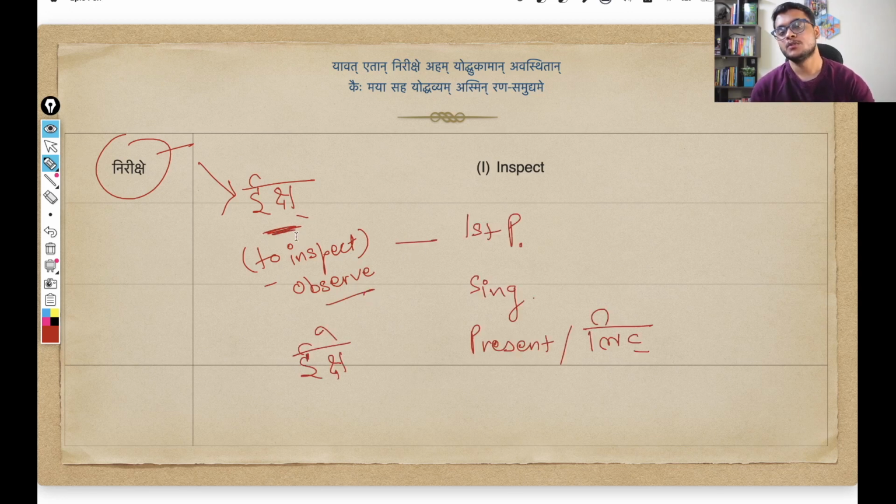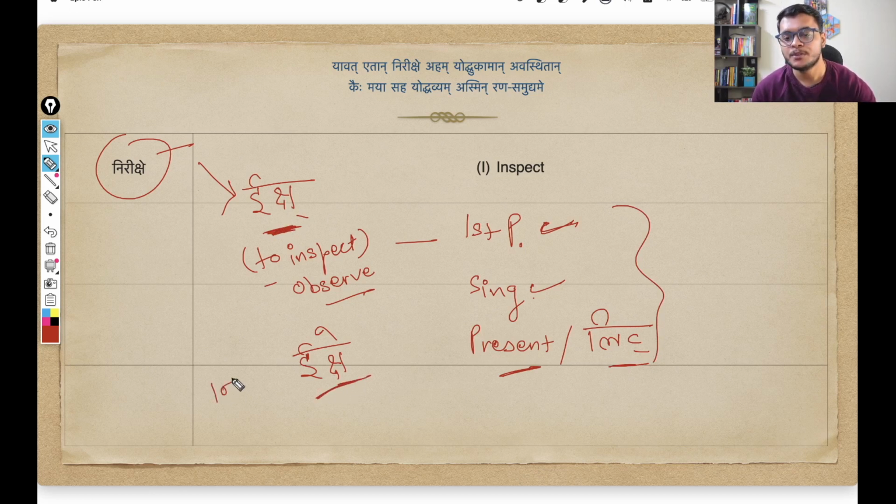And this particular dhatu is in first person, that is Uttam Purush. Why first person? Because Arjuna is saying that I observe, I inspect. So since the speaker himself is doing the action, that is first person. In first person, singular, ekvachan, because a single character, and in present tense, that is lat lakar in Sanskrit, in these three properties, this verb root dhatu changes to ikshe.